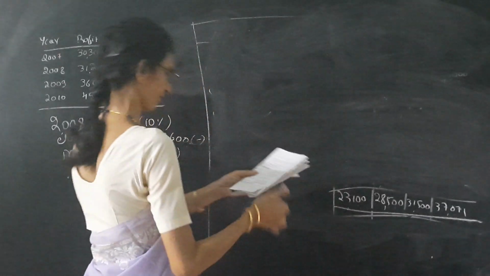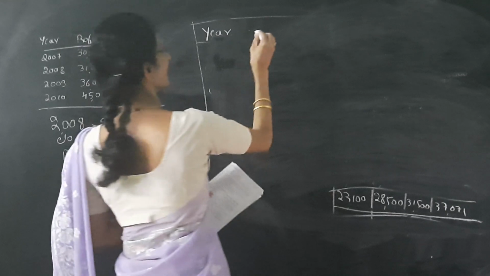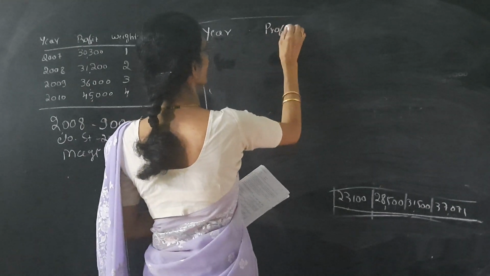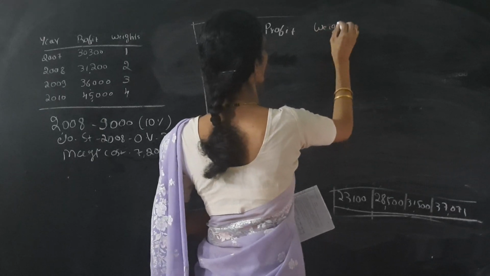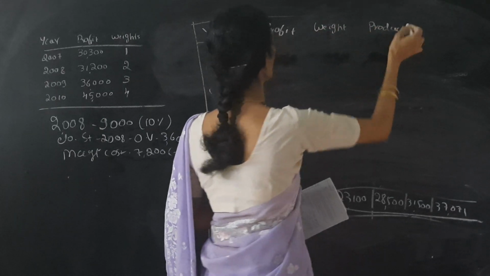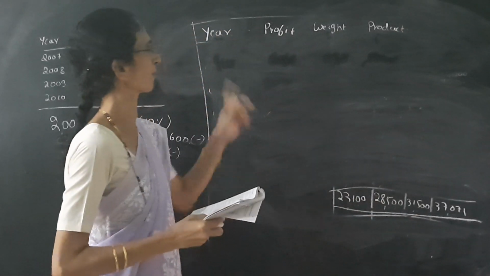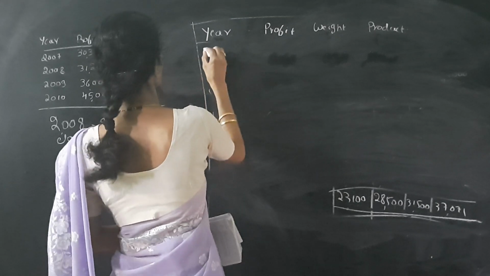So next we have to take year. One column is for year. Then the second column is for profit. Then we have to see the weight. It is given in the weight. Product, the last column will be product. Product means profit into weight.